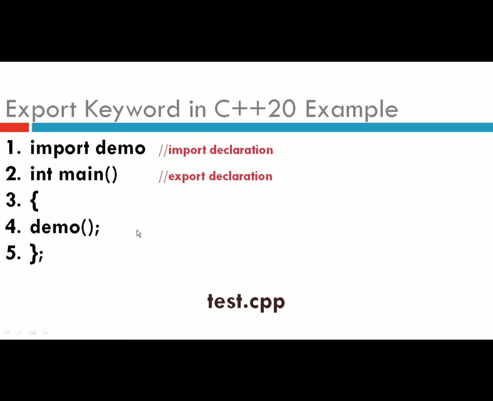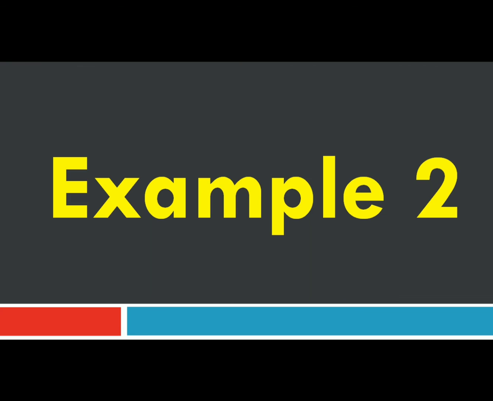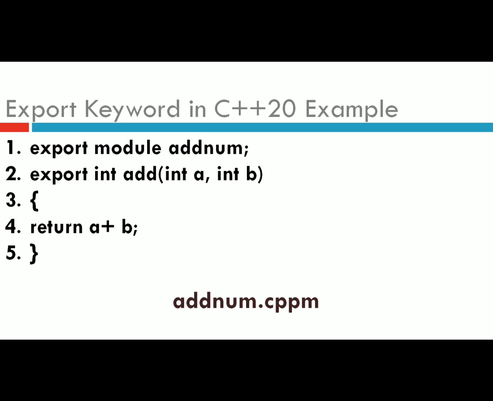Here we can invoke it directly because we have imported the demo module. Like this you can export modules and import modules. Let's see another example. Here we export a module called addNum. The name of the module is addNum. On the next line I am exporting its definition.